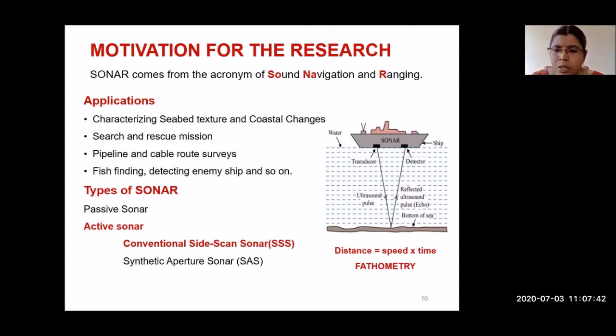Using that sound wave, they can form the image in order to do surveillance or some survey, or find fish, or detect enemy ships under the sea, or do some research, and also for seeing seabed texture and coastal changes. All these things are done using this active sonar image. The captured active sonar image is not that clear. It has a lot of disturbances and noise due to distortion, absorption, and scattering by the water molecules.